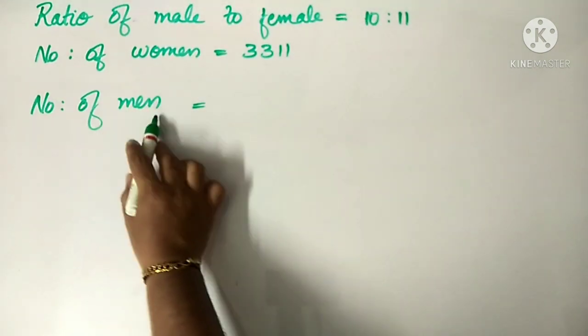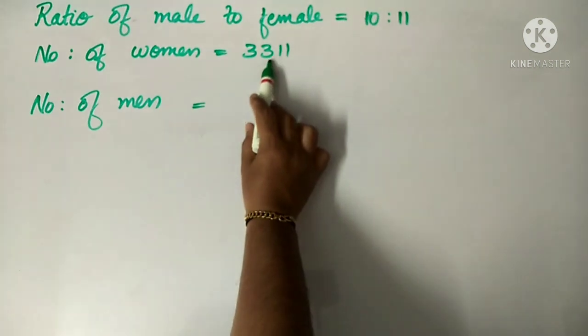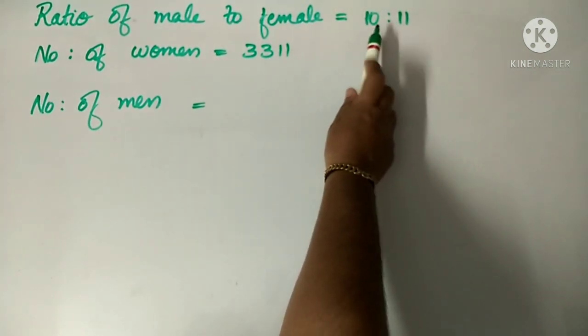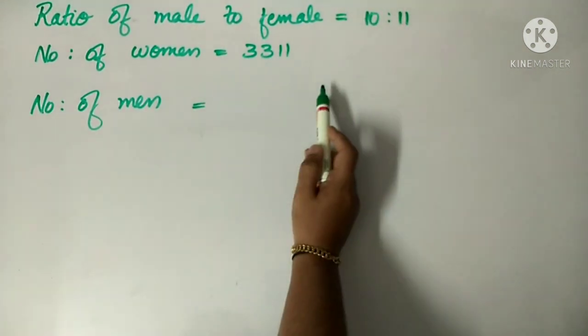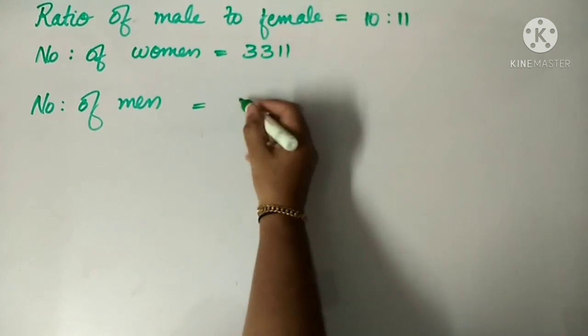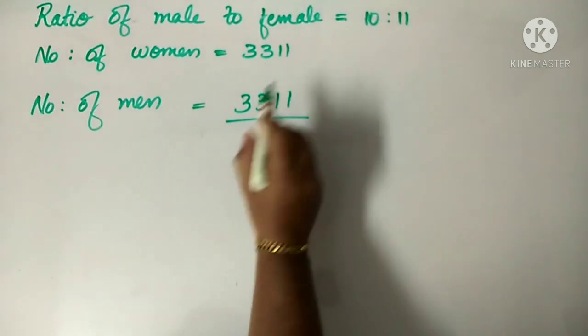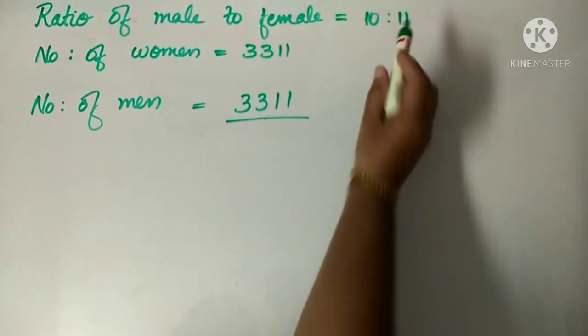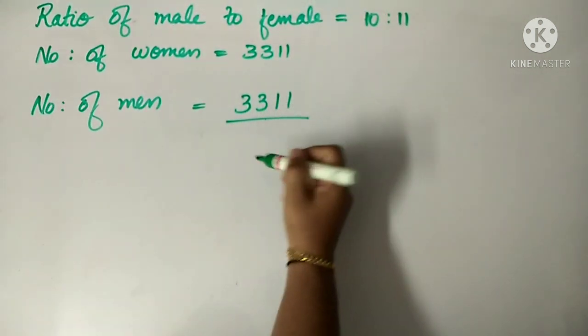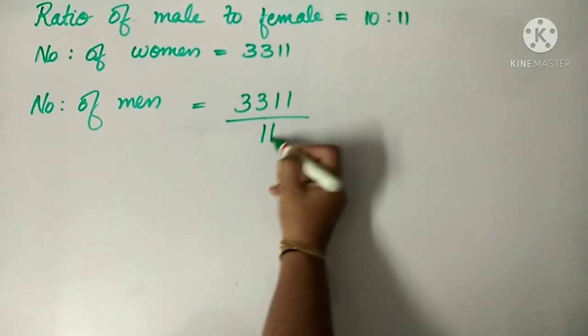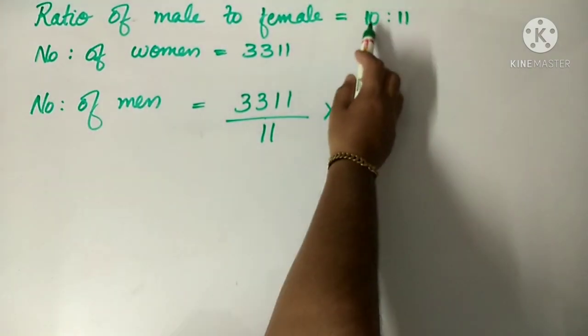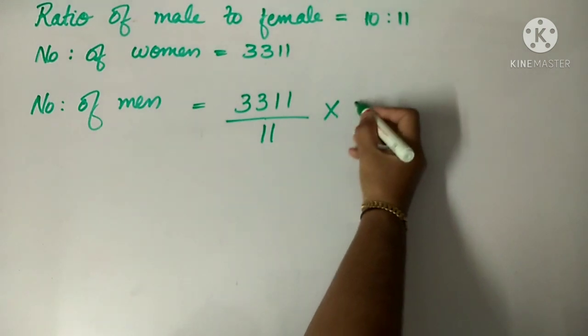So number of women is given, and the ratio of male and female is also given. So we have to divide this number of women, 3,311, by the ratio of women. Ratio of women is 11. So 3,311 divided by 11 into the ratio of the male, that is 10.